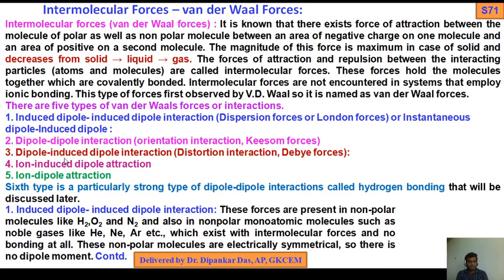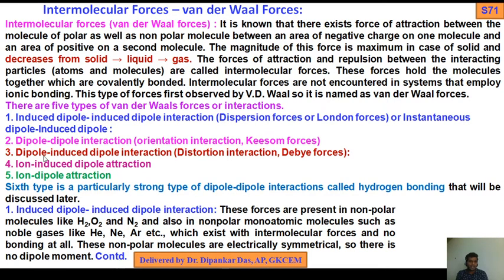Number 3, dipole-induced dipole interactions, which are also known as distortion interactions, Debye forces. Number 4, ion-induced dipole interaction. Number 5, ion-dipole interaction.